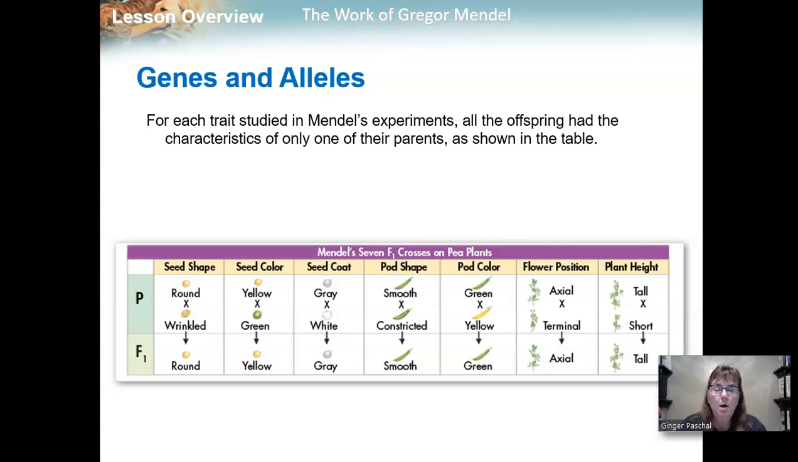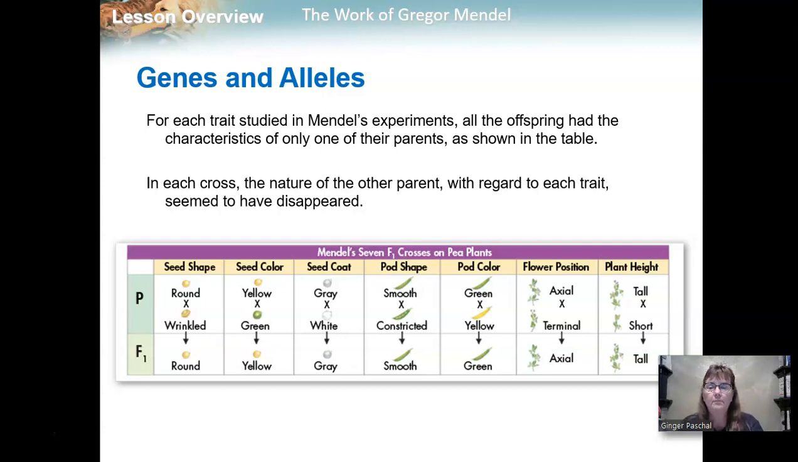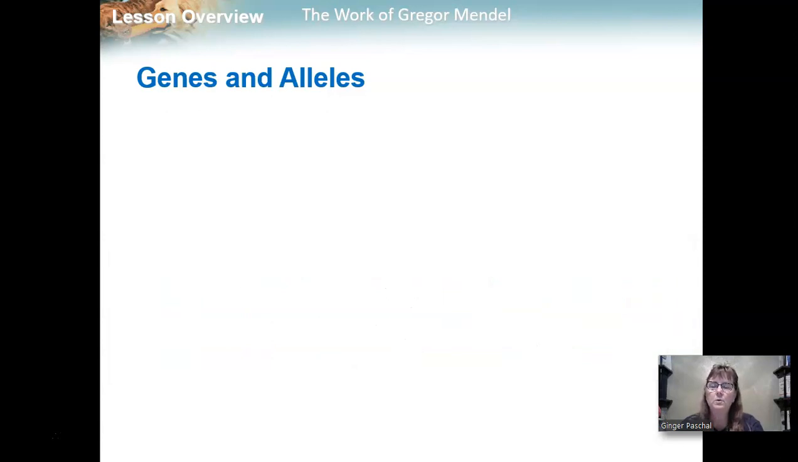So you can see for pod shape, we crossed smooth with constricted, and he always got smooth. So in each cross, the nature of the other parent with regard to each parent seemed to have disappeared. So all of the second characteristics in each of these crosses just seemed to disappear, and that made Mendel ponder. He wondered what was going on.